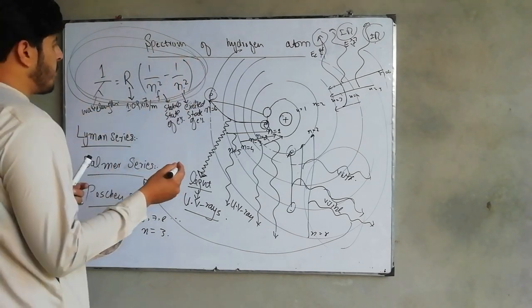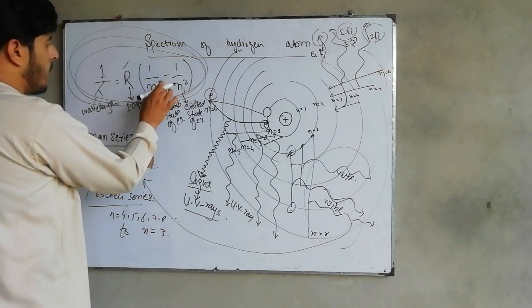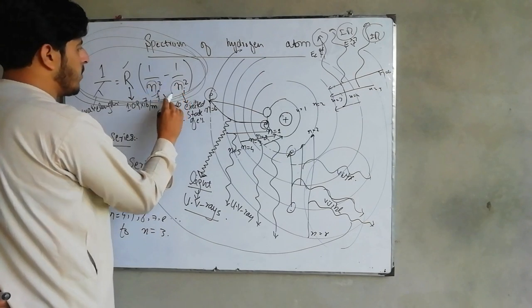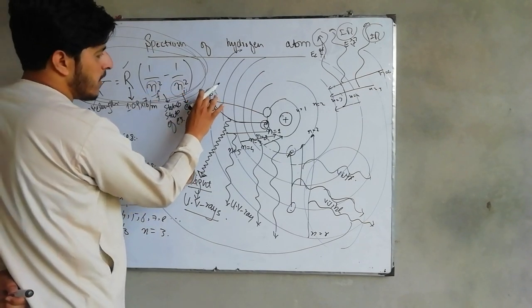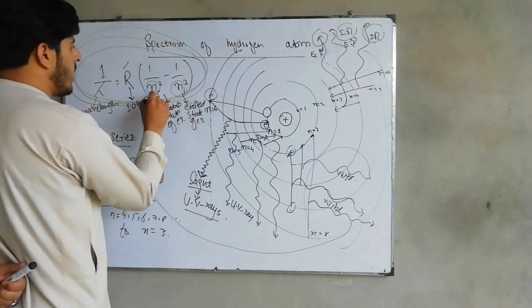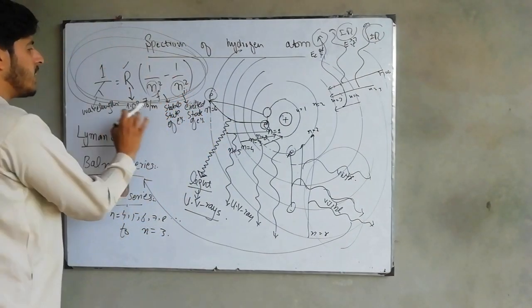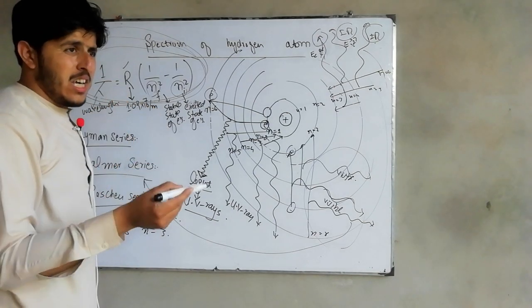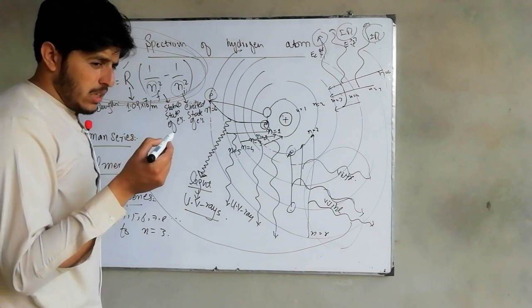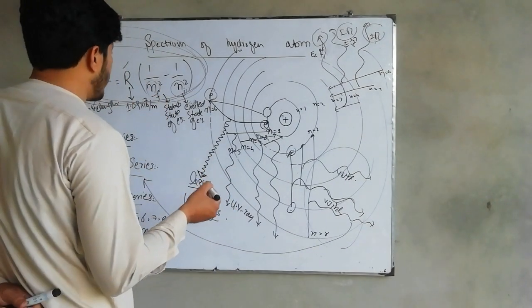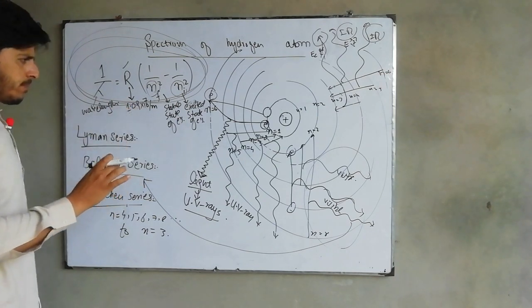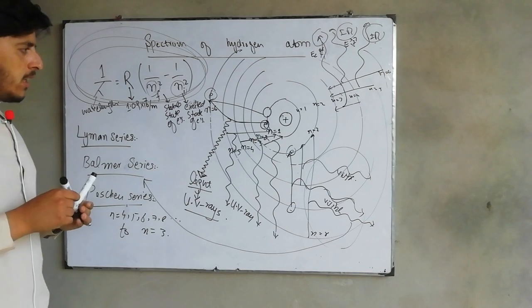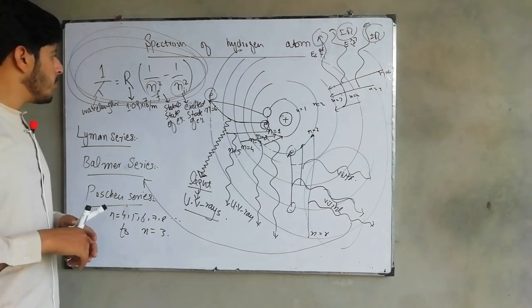If you are putting the value of R and nf, for example nf equal to 1, and ni, suppose a transition from the 6 shell, n equal to 6 to n equal to 1, so 1 over 6 squared, 1 over 1 squared. If you calculate this value, this will result in the wavelength of which one? This will result in the wavelength of ultraviolet rays. That is why we consider this a general formula from which we can find different wavelengths of light. And it is very, very important to know about this one.